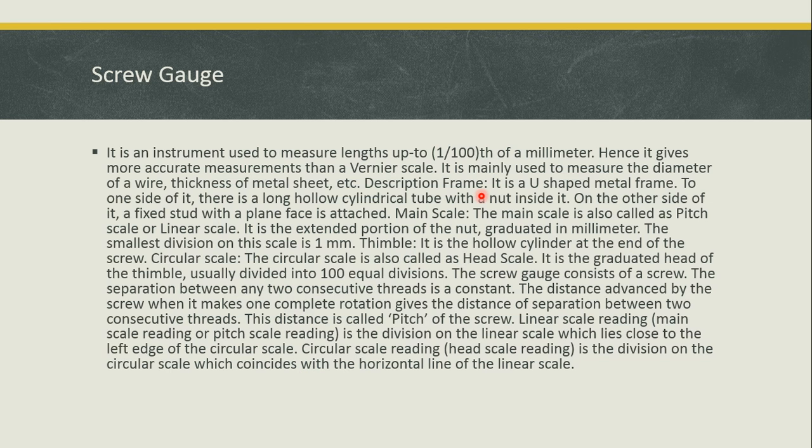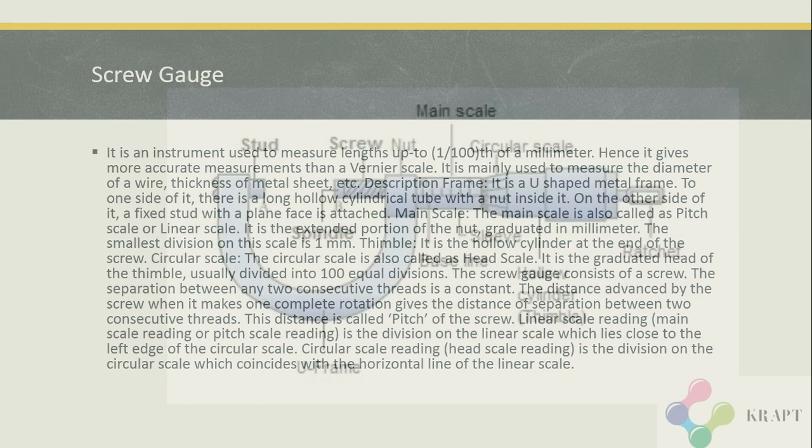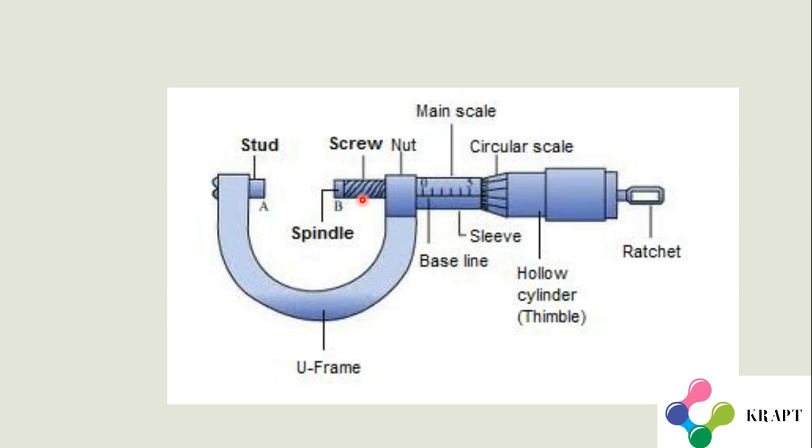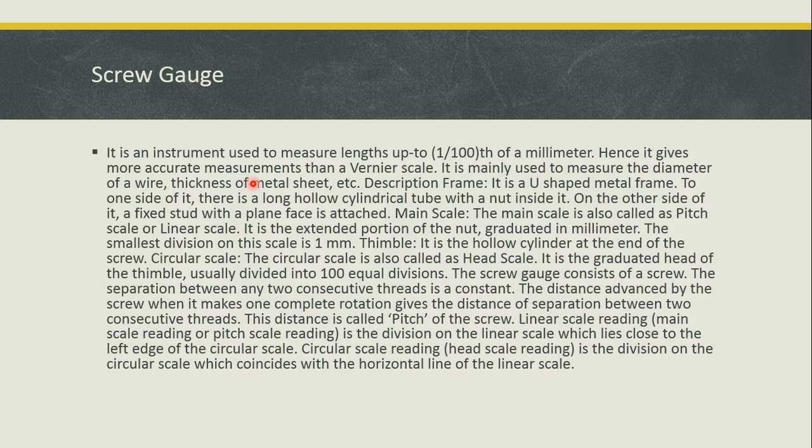Description. So let me start with the frame. It is a U-shaped metal frame. To one side of it there is a long hollow cylindrical tube with a nut inside it. On the other side of it a fixed stud with a plain face is attached. So on one side of it there is a nut and a screw to rotate, and both have plain faces, and on the other side there is a stud that also has a plain face.